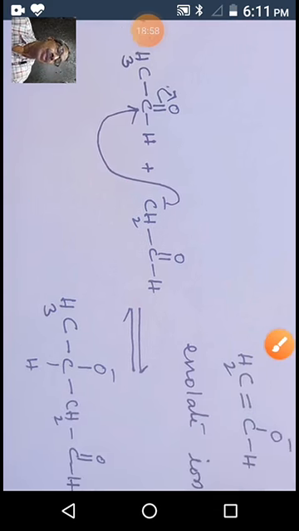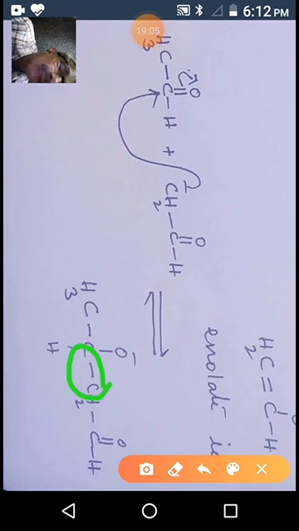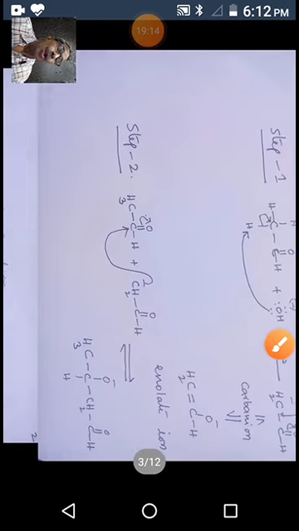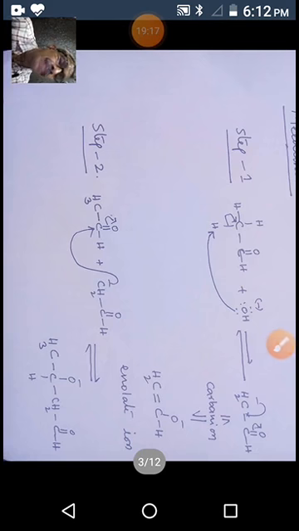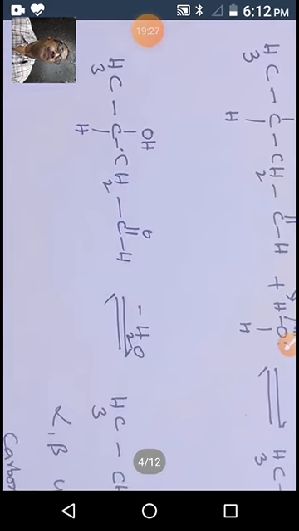You see, this is a new bond. So the carbanion attaches to the carbonyl carbon. That is the second step. In the second step, the carbanion generated in the first step attacks the carbonyl carbon, generating a new ion. In the third step, what happens?